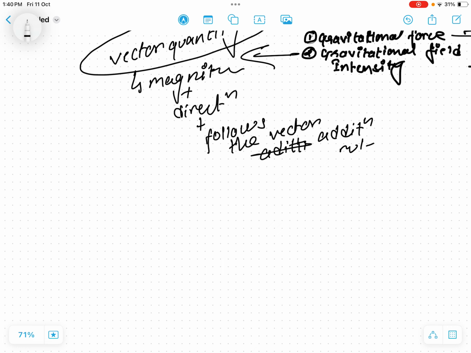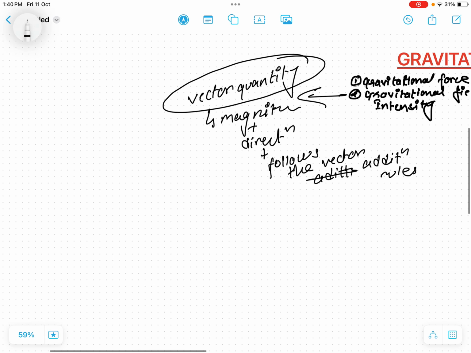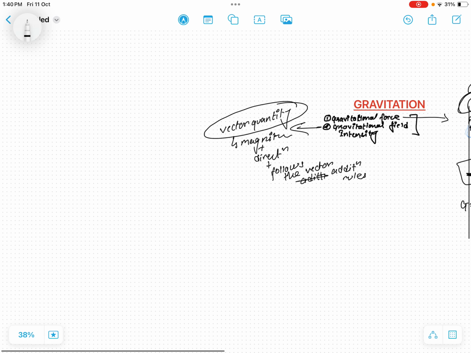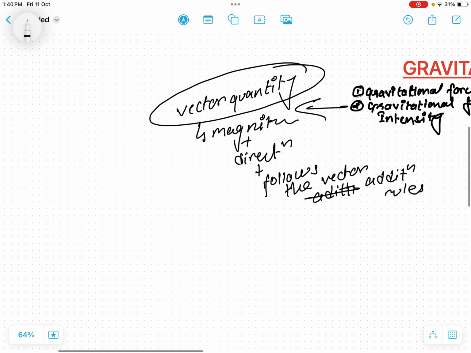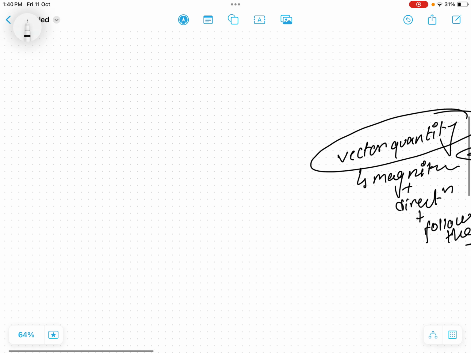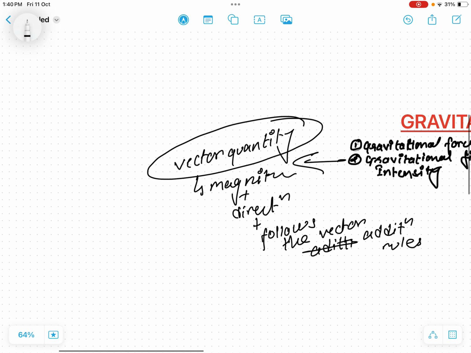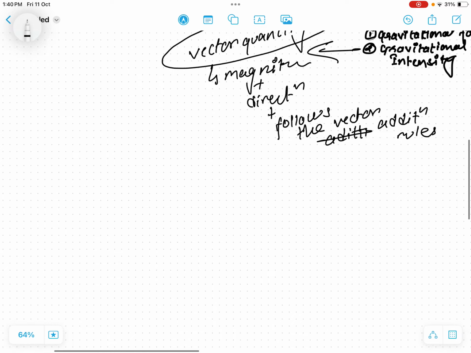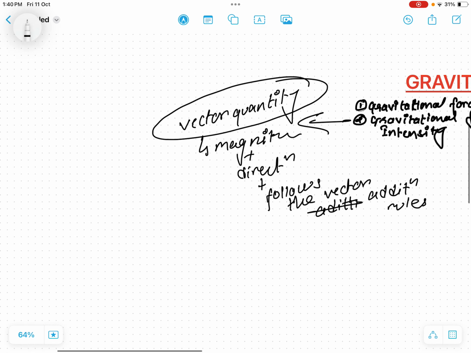Addition rule. So this is a vector quantity. You have to learn in very detail what vectors are. So it is considered a vector quantity, and the gravitational field intensity's formula is denoted by G. We can denote it just by G.